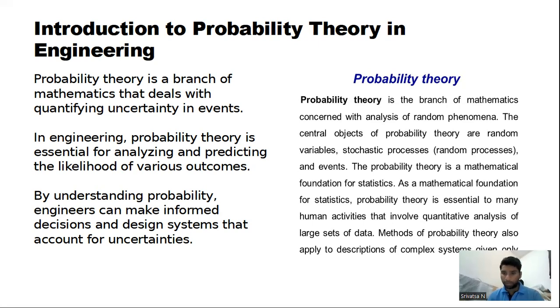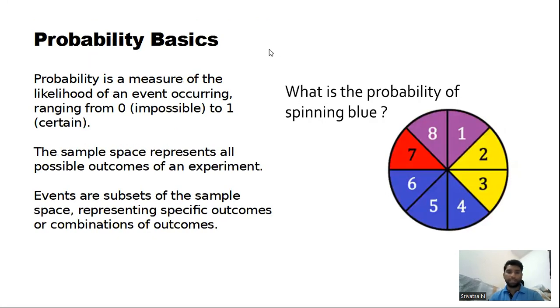And what is probability theory? Probability theory is a branch of mathematics concerned with analysis of random phenomena. Central objects of probability theory are random variables, stochastic processes, and events. Probability theory is a mathematical foundation for statistics. As a mathematical foundation for statistics, probability theory is essential to many human activities that involve quantitative analysis of large sets of data.